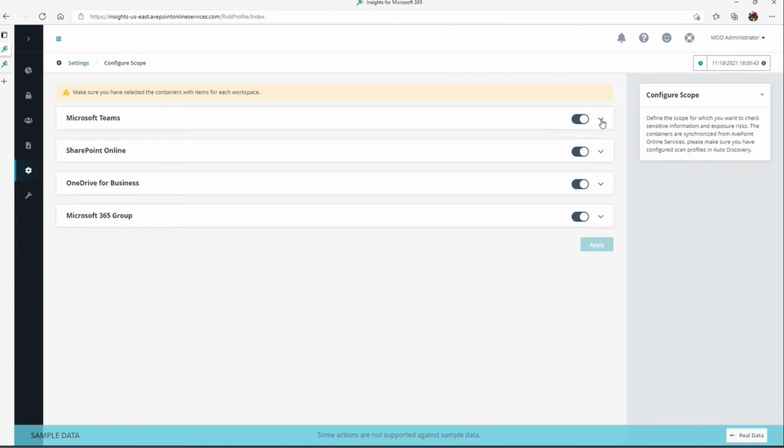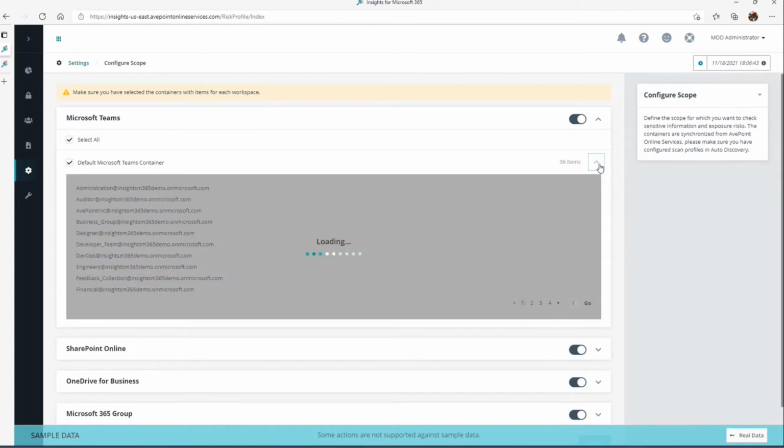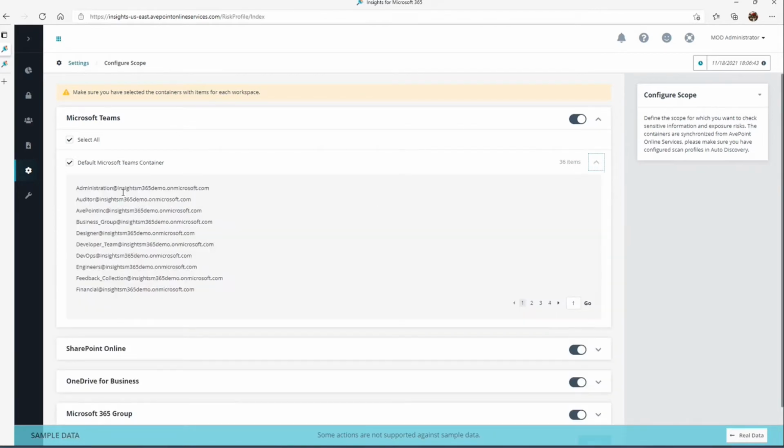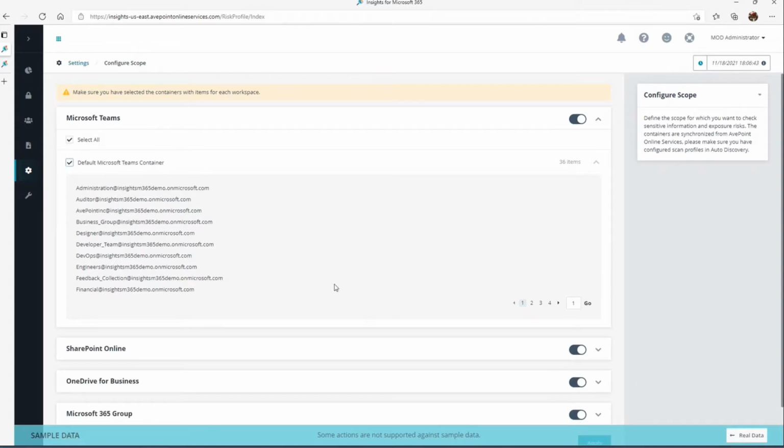So the solution allows you to create logical containers that have all of your objects from within your tenant and place them into a container. We have a default container that you can use. You can create your own container. But the idea here is that now you have a logical grouping for the objects that you can then target the reporting and insights to or from there.